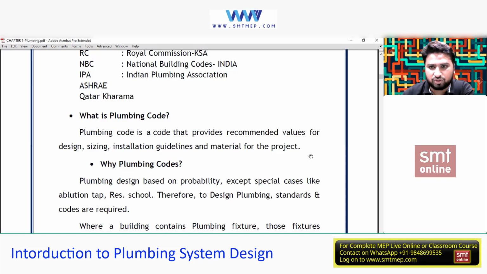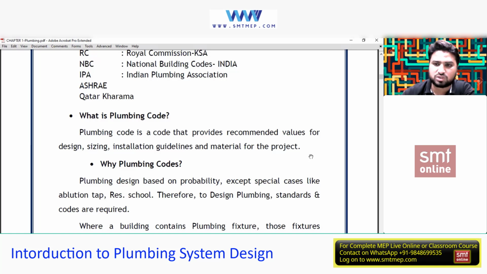Likewise, we'll be getting instructions for the designing, guidelines for the installation, and guidelines for the sizing, how you need to size, for example, the pipe size, or how you need to select the pipe diameter, or how you need to size the grease interceptor. Just an example. Or the sump pit, how you need to do the sump pit, or how you need to have a pump room, or how you need to select this XYZ, the information about the respective things.